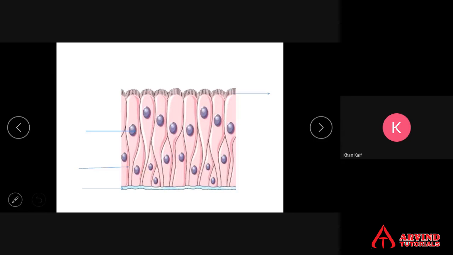Diagram labelling, columnar epithelium comes many times for examination. Basement membrane, columnar epithelium, nucleus of each columnar epithelium, microvilli. And there is a small issue here. The nucleus should have come to the lower half. In all these places the nucleus is in the lower half. Here it has gone to the upper half because the upper half is a bit broader. Generally, they should be present at the lower half of the cell.